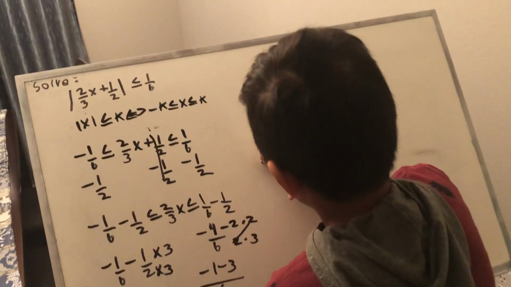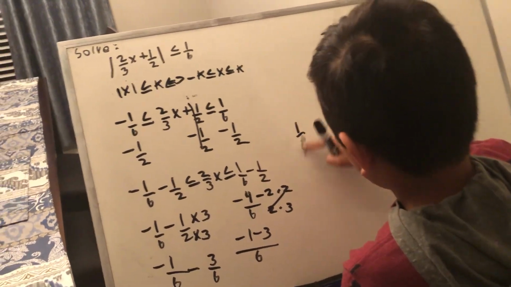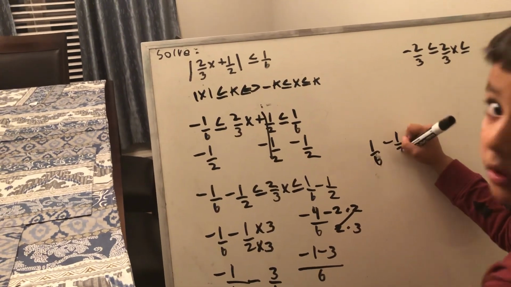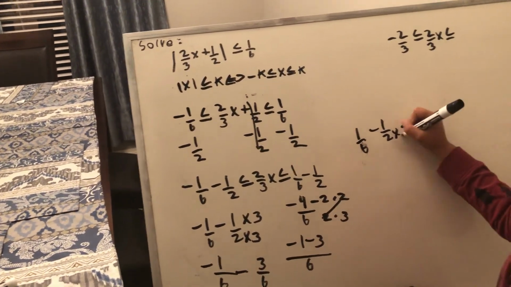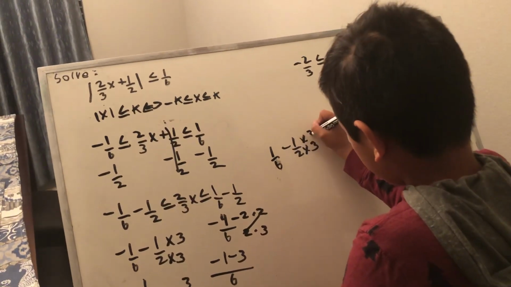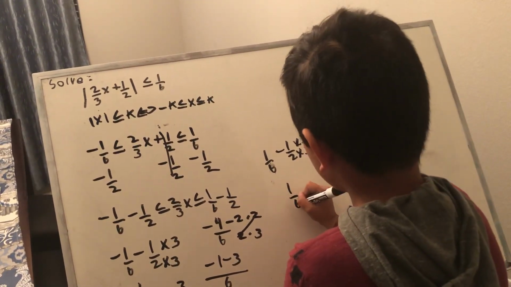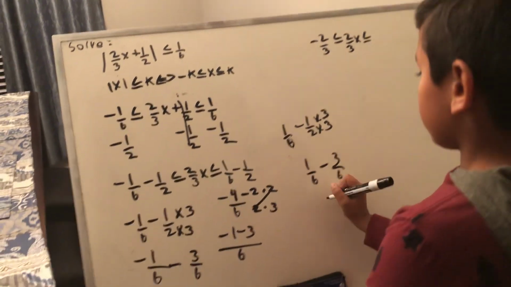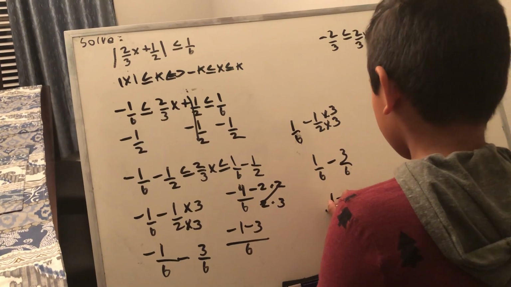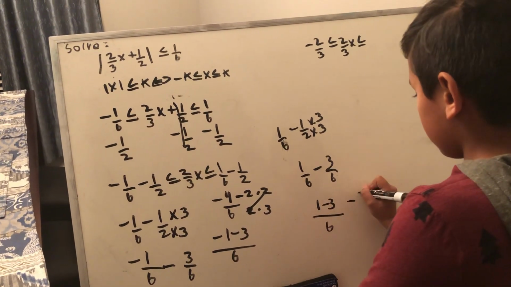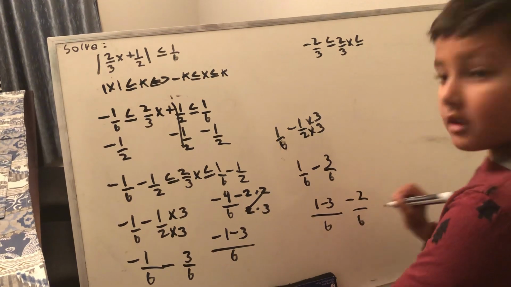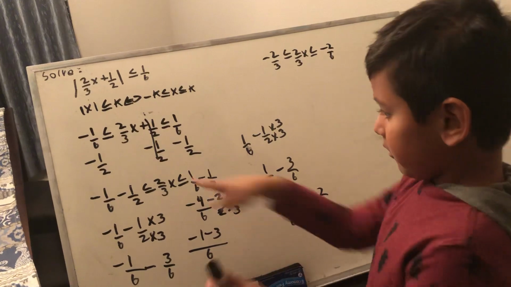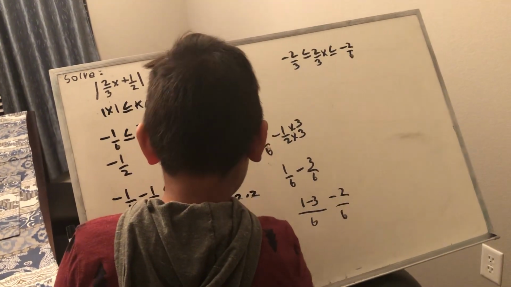1 over 6 minus 1 over 2. You multiply by 3 again to get the least common denominator, so you have 1 over 6 minus 3 over 6, which is 1 minus 3 over 6, which is negative 2 over 6. So now this is less than or equal to negative 2 over 6. We don't need this anymore, so we're going to erase it.